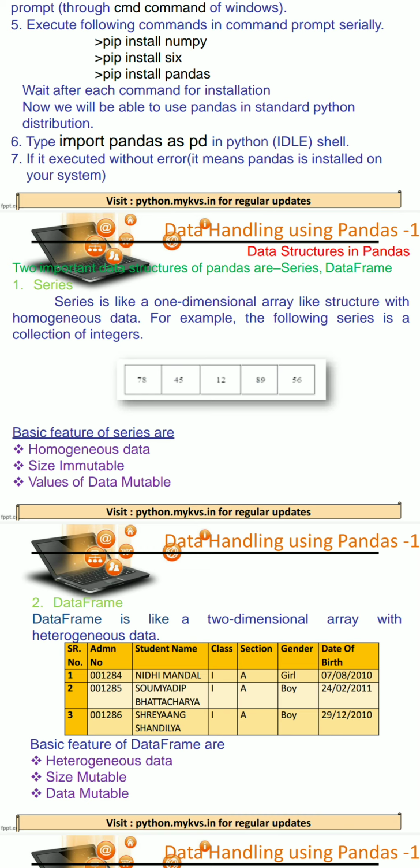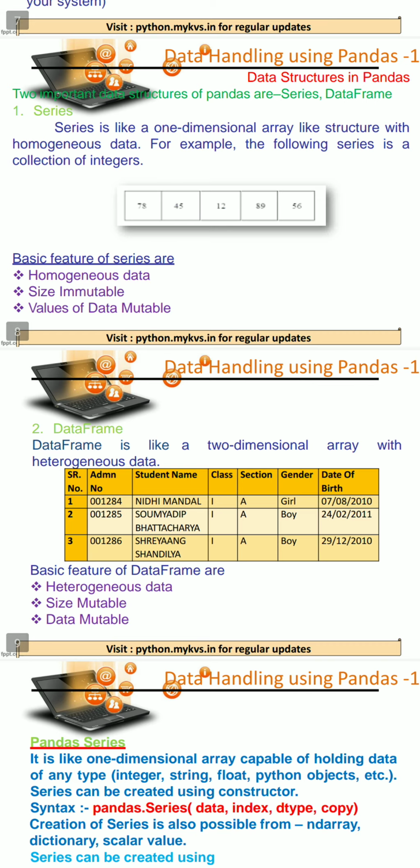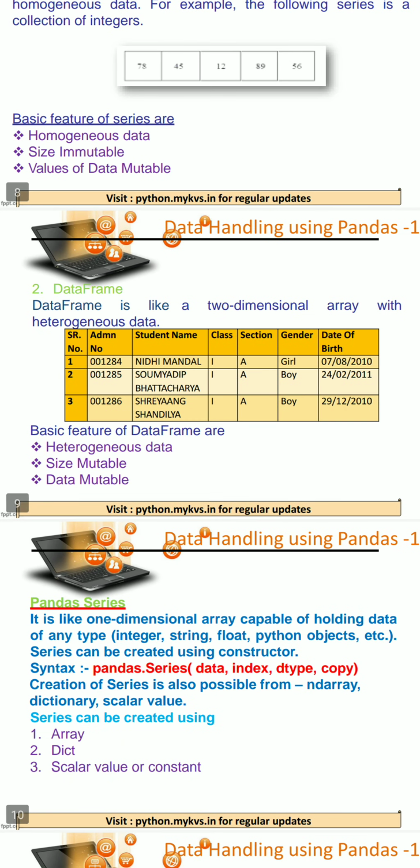It means suppose we have the series with elements 78, 45, 12, 89 and 56. Now we want to change the data of 45. It can be changed because values of data are mutable. Then another data structure of Pandas is data frame. We can create a table-like structure or two-dimensional array-like structure and store the data in column and row manner, where data are heterogeneous.